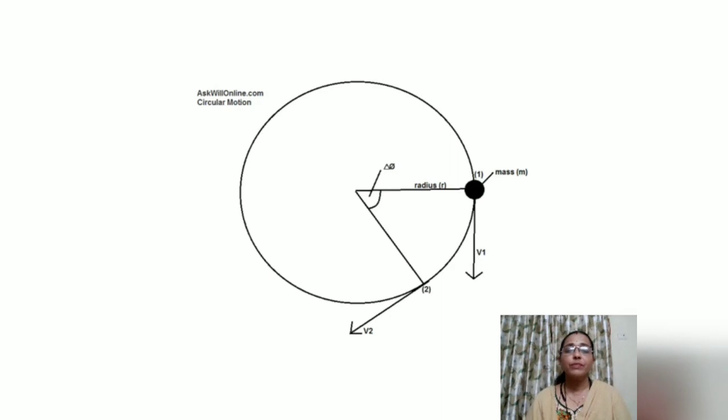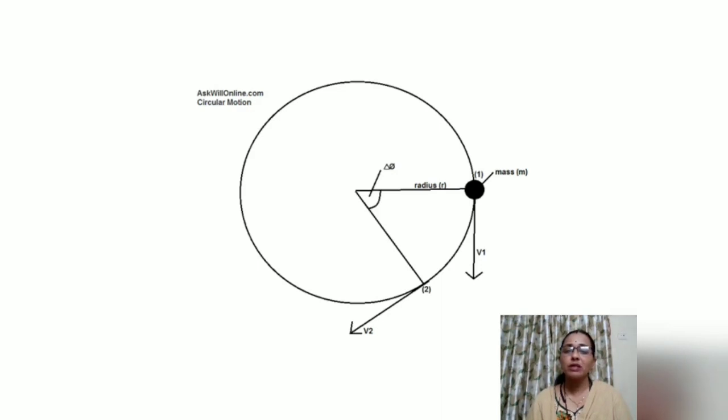Here you see a planet or an object moving along a circular path, which we call a circular orbit, and the force is coming from in between, that is, from the center. The circular path made by the circular motion of that object has a distance which we call the radius.